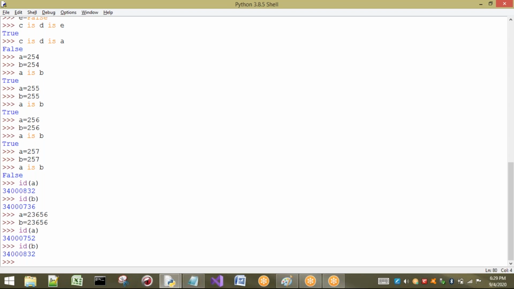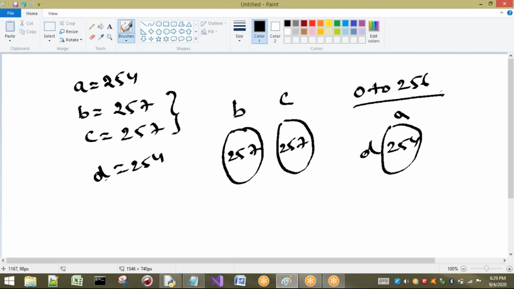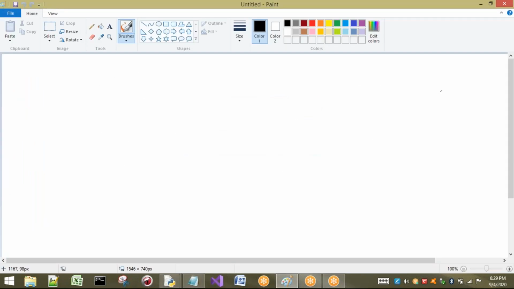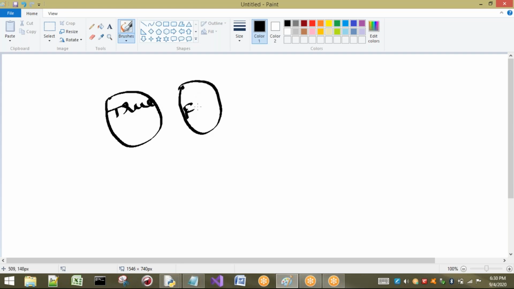Now let us come back to our Boolean type. What happens in Boolean? In Boolean also, initially while we are going to start the program, two objects will be created for Boolean. One is true, another one is false. I will show you the difference also. Sir, how can you say these are going to be created while starting the program only? I will show you. So A equal to true, for example.